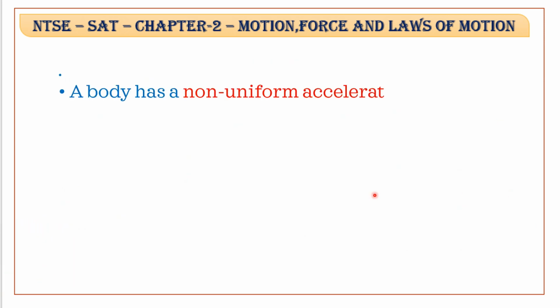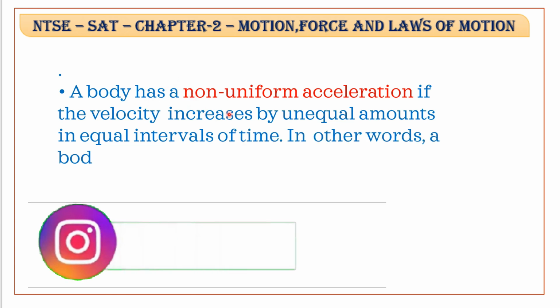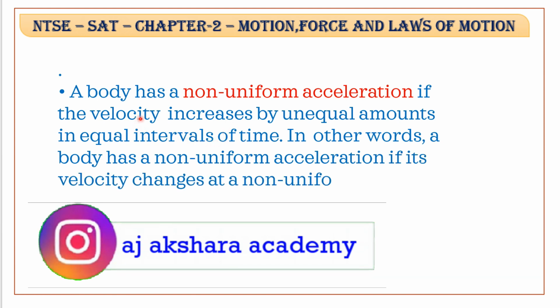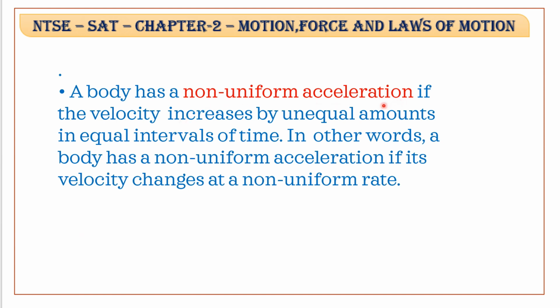Non-uniform acceleration. When a body covers unequal change in velocities in equal intervals of time, however small the intervals may be, then the body is said to be moving with non-uniform acceleration.